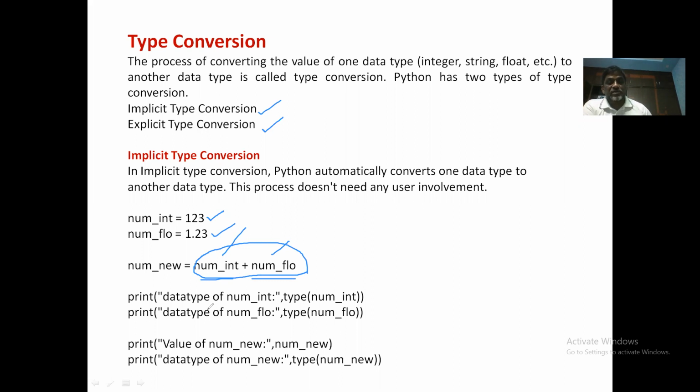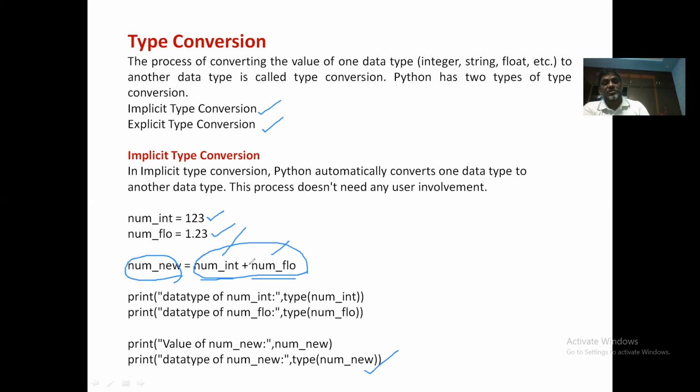Okay. So if you run this program, data type of num int is type of num int. Data type of num float is type of num float, which will display the corresponding type of the corresponding variable. But when you display the type of this num new, it will display the largest data type, that is float. Which means that this is promoted to float.